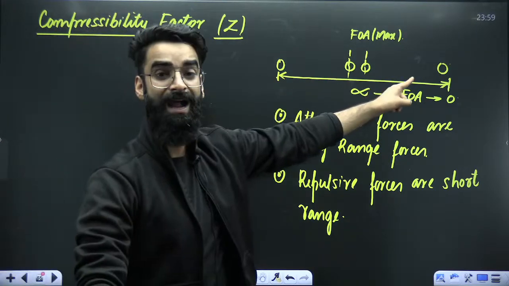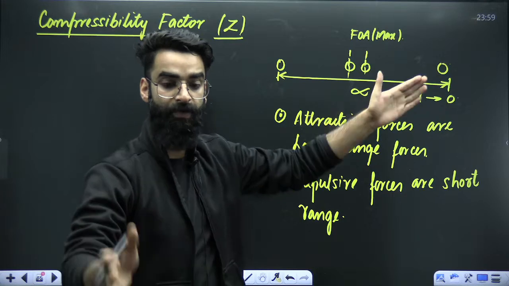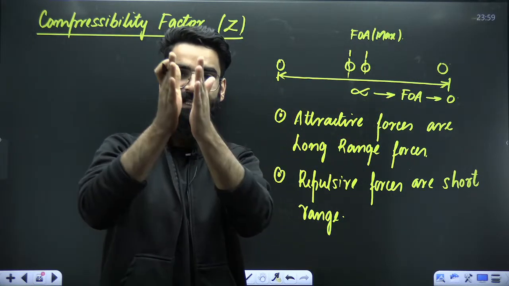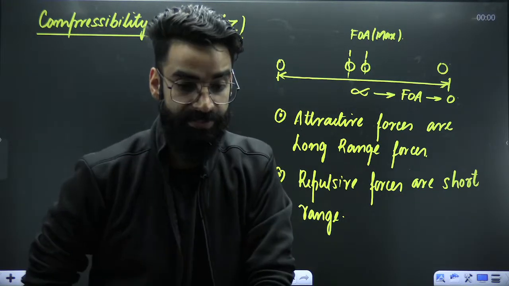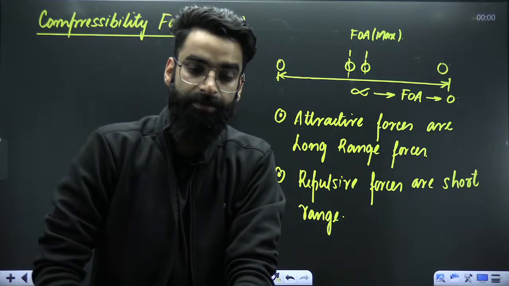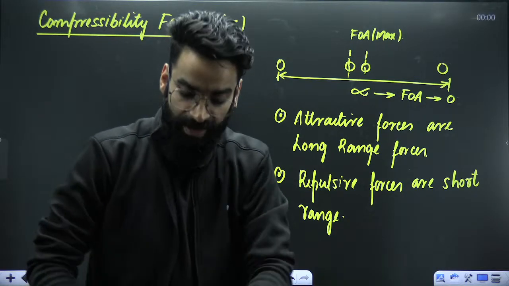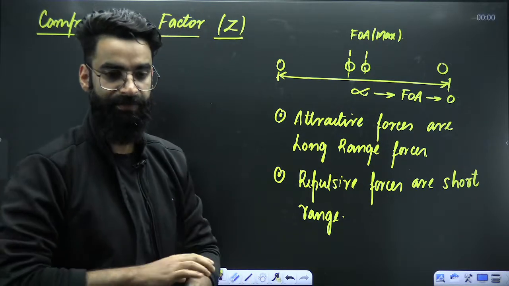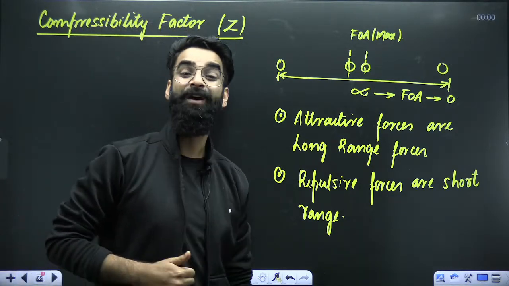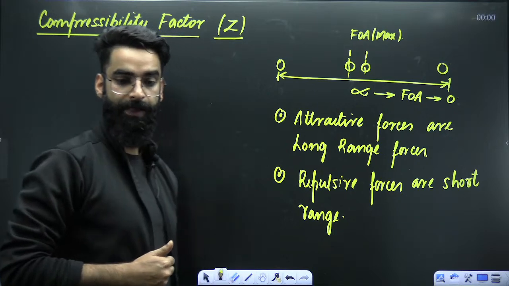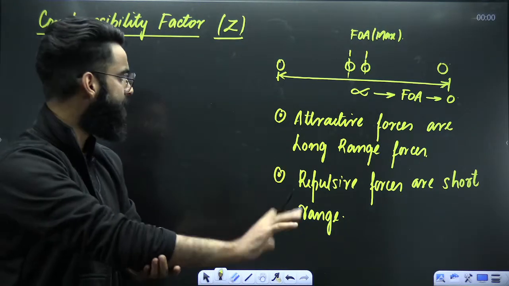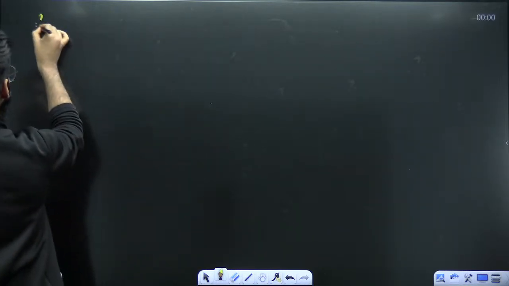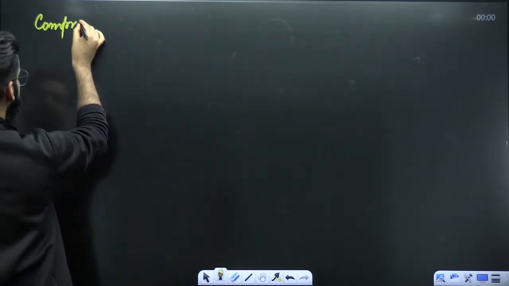When the molecules are at infinite distance apart, force of attraction is zero. When the molecules start coming closer, distance decreases, force of attraction increases. There will be a scenario when the molecules will be at maximum closest distance. Force of attraction at that time will be maximum. And after that, if you want the molecules to come a little more closer, which force will exert between them? It's going to be a repulsive force. Is it clear, people? If it is clear, then it is the time to discuss something called compressibility factor.